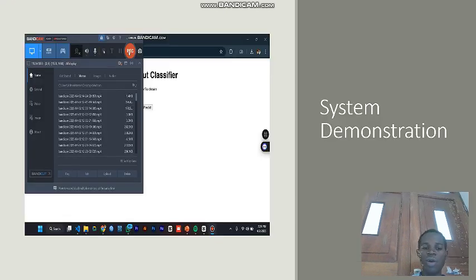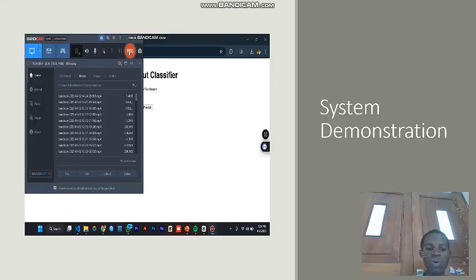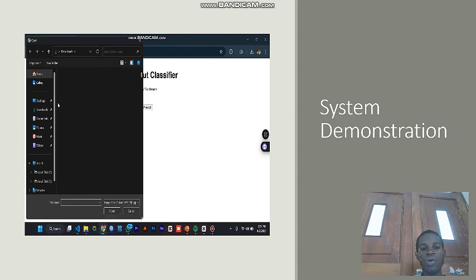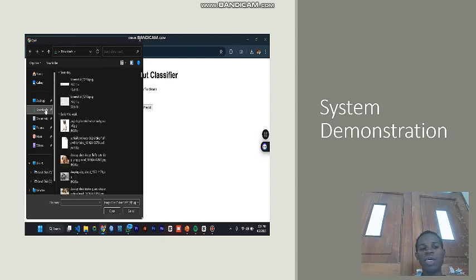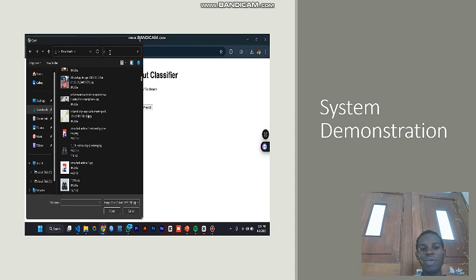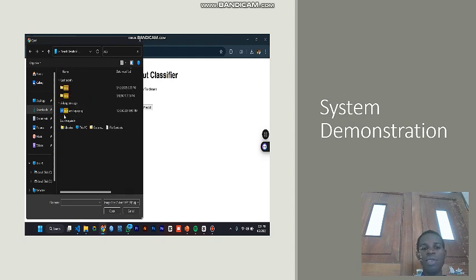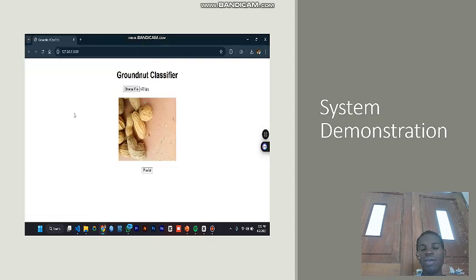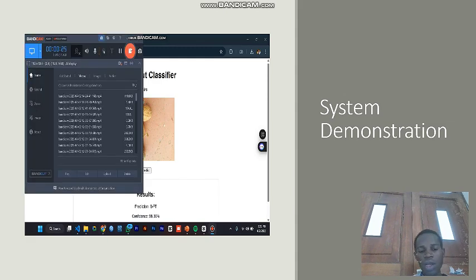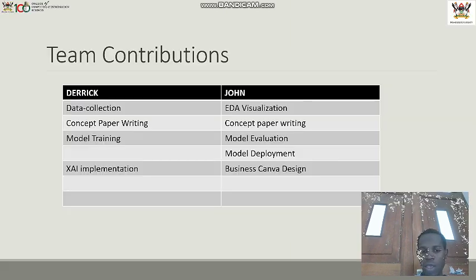And then this is how our model performs. As you can see, the user can select a given seed variety and then upload a seed to our system, and the system will predict the class, the variety of the seed uploaded, as you can see in the video.